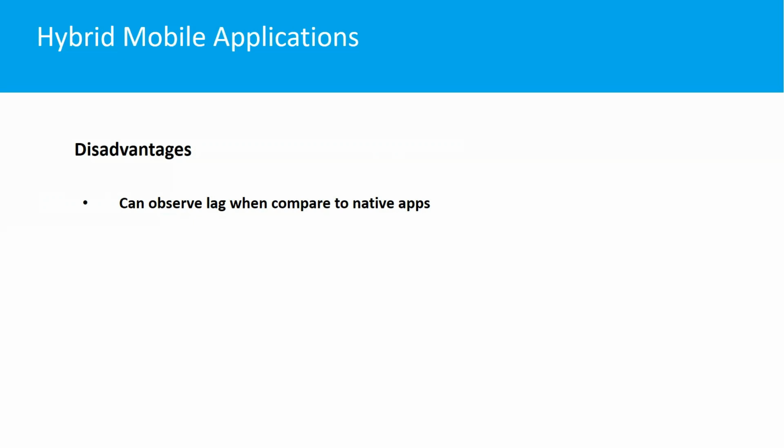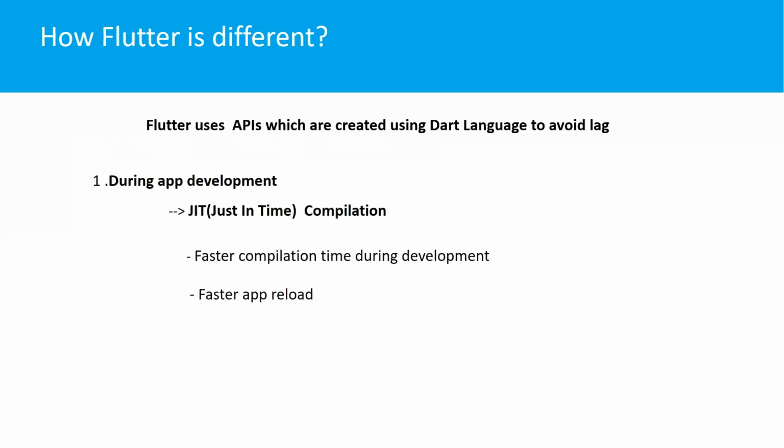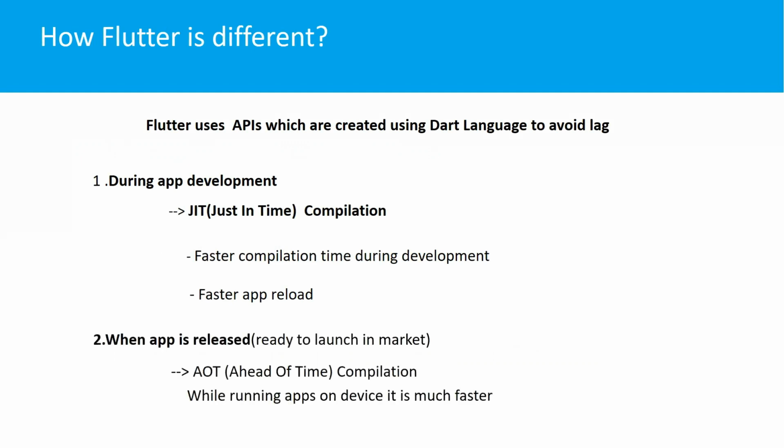Okay, so to avoid this lag, Google introduced a new framework called Flutter in 2017. They avoided this lag by using two approaches, JIT compilation and AOT, ahead of time compilation. These are developed at the language level itself. In the case of JIT compilation, we get faster reload. Means, for example, if I want to make modifications